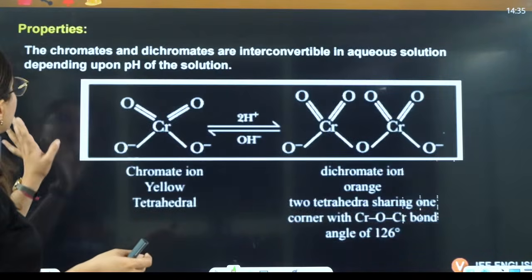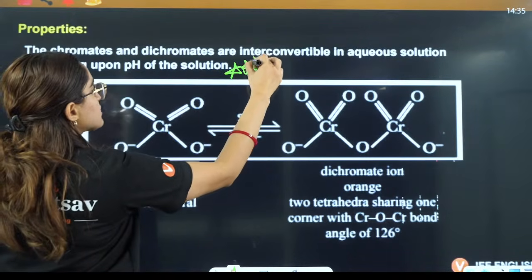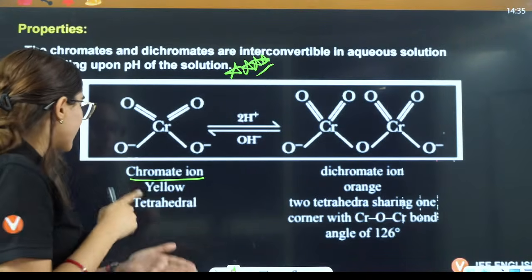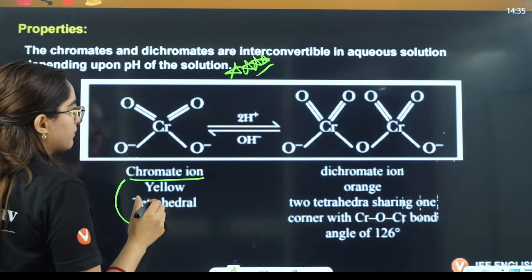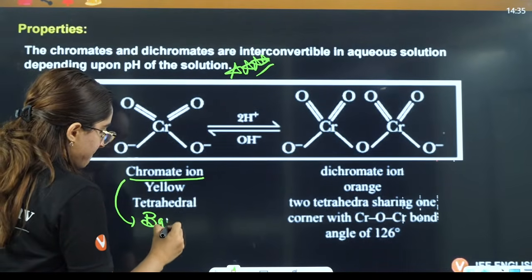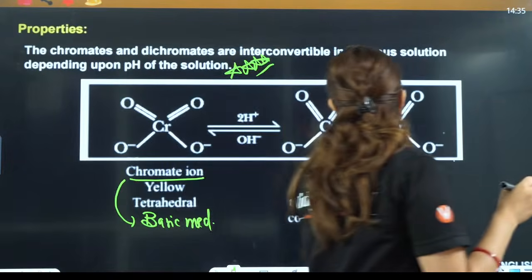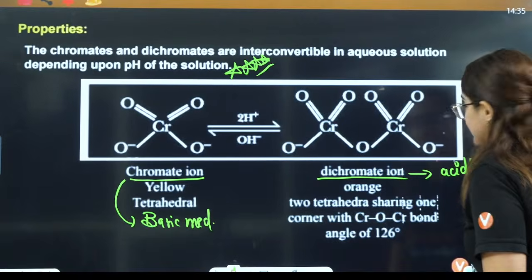Okay. Now they are saying the properties. This is a very, very important point: chromate ion always exists in basic medium, and dichromate ion will always exist in acidic medium because they are pH sensitive.